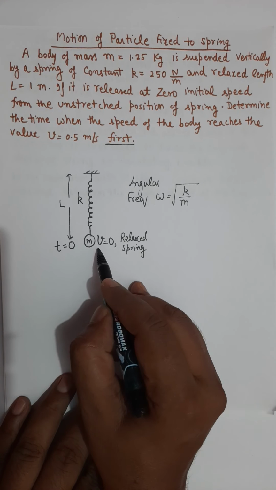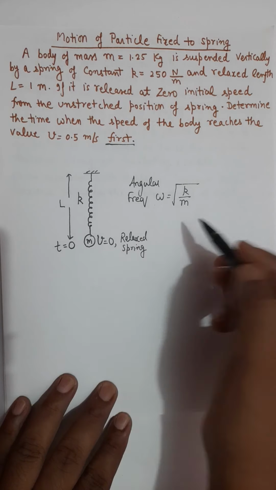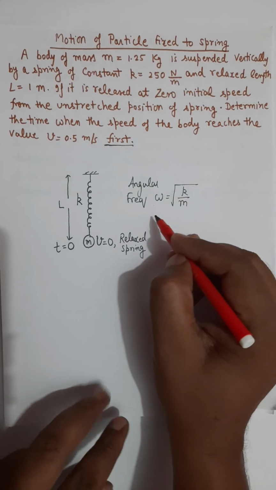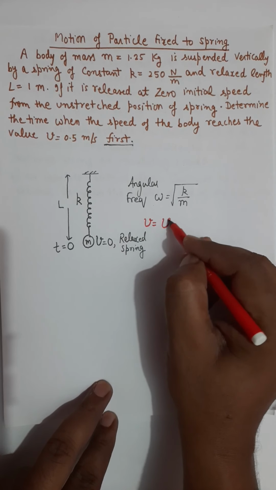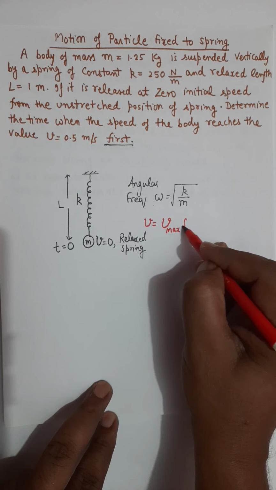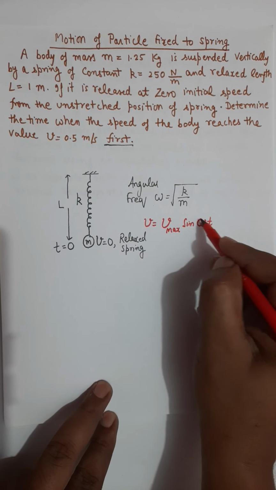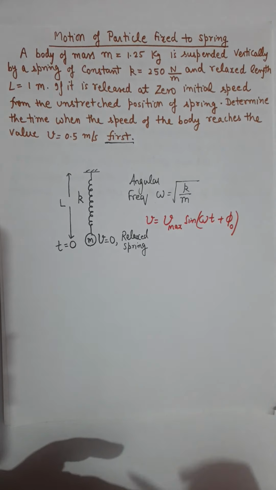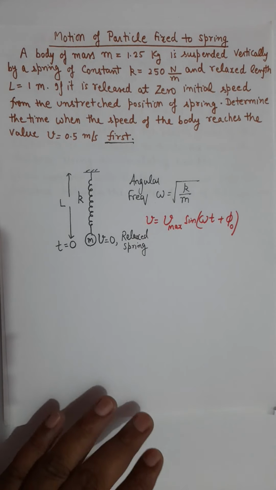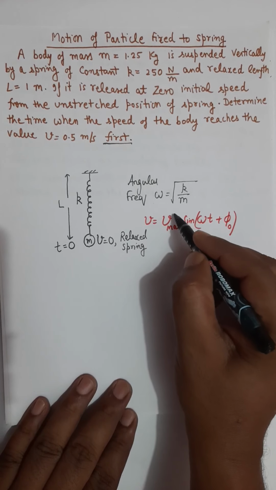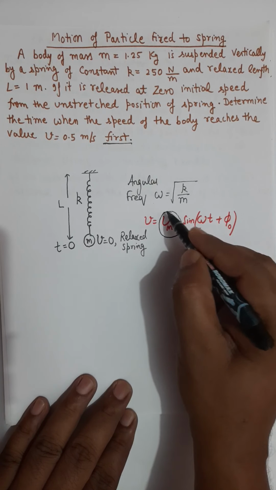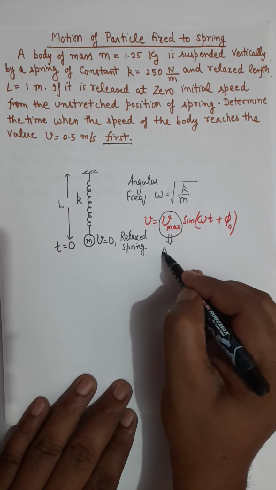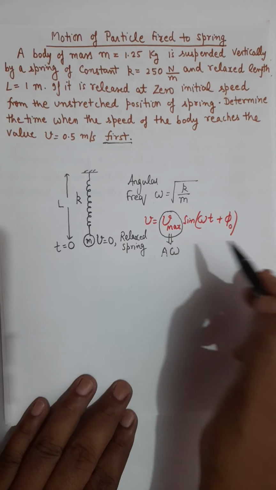Since the particle will oscillate, its velocity can be written as its maximum velocity times sine of omega t plus some initial phase. And the maximum velocity during SHM is defined as amplitude multiplied by the angular frequency omega.